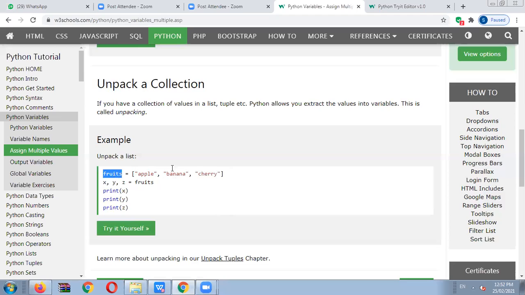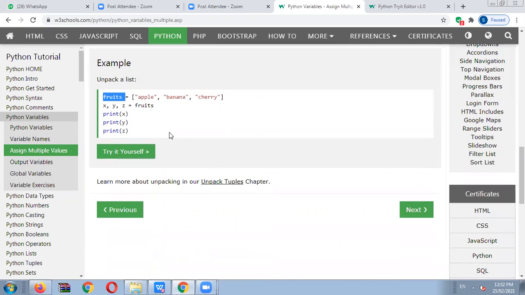Fruits is one variable name. In fruits, we have to take a list of apple, banana, and cherry with an opening square bracket and a closing square bracket. And in that, we have to assign the different values for that particular fruits variable name. Okay. Now, after that, we will write x, y, z equals fruits.